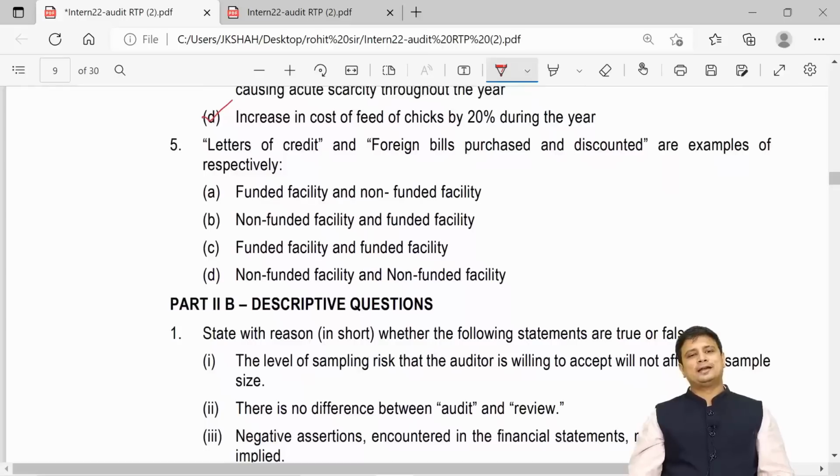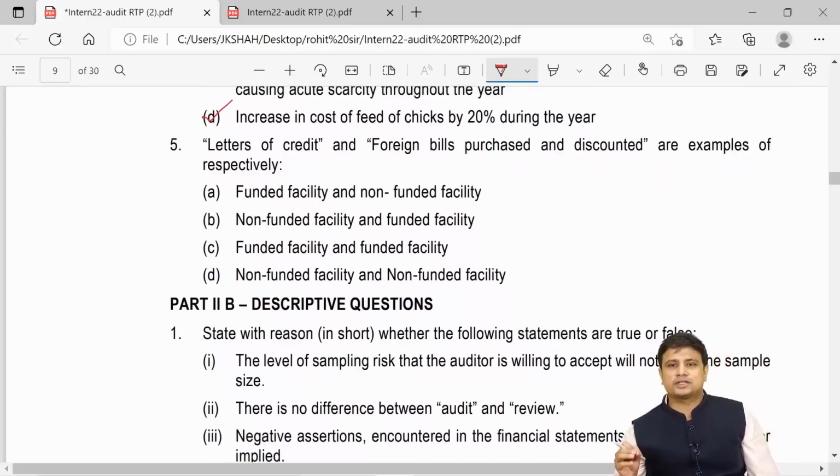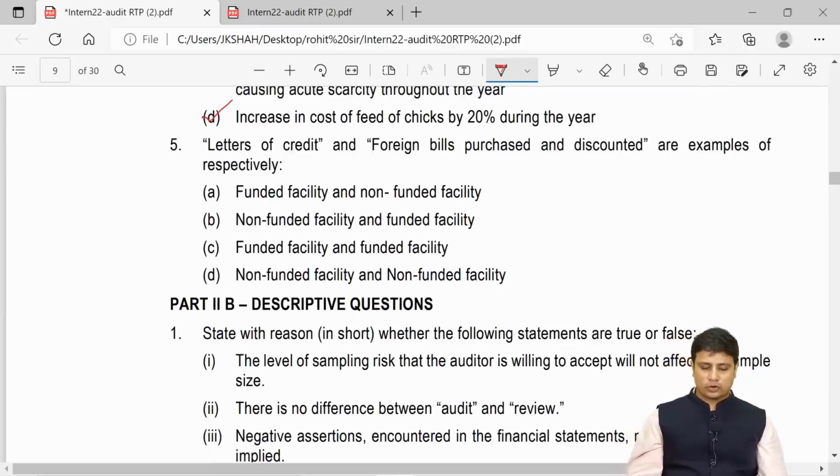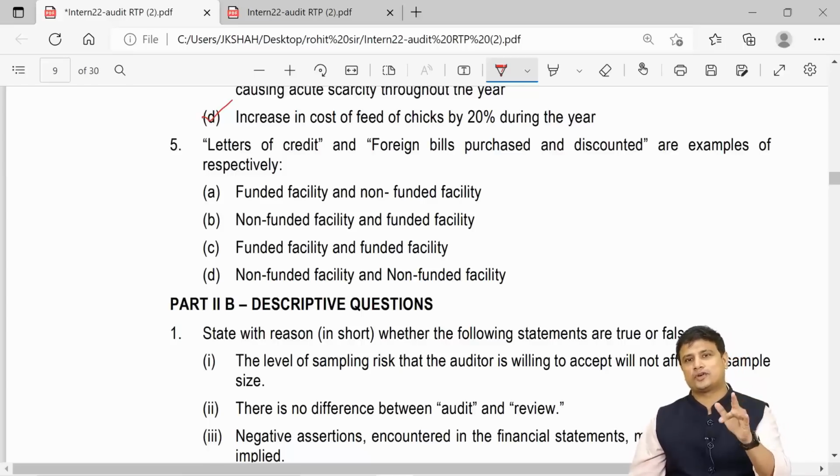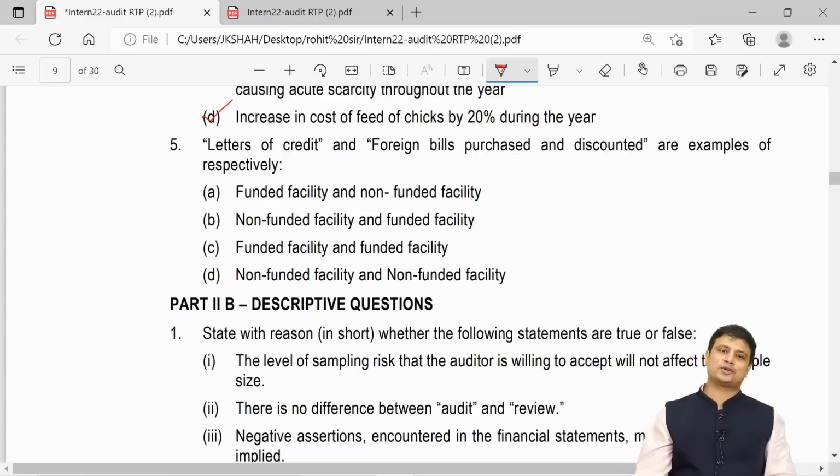Next, question number 5. Letter of credit and foreign bills purchased and discounted are examples of. My friends, if you recollect, while discussing audit of banks, I discussed this. What are the types, funded and non-funded? I told you this is a very small paragraph given by the institute. A lot of people may overlook it, and if the institute asks an MCQ based on this, it will be very difficult for students to answer, and they have asked a question based on this.